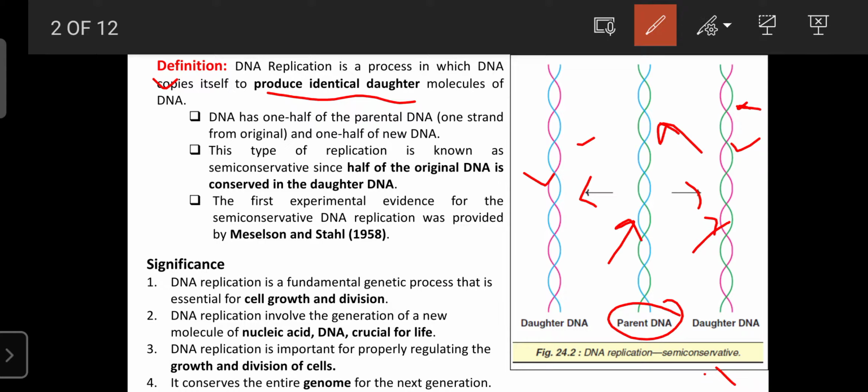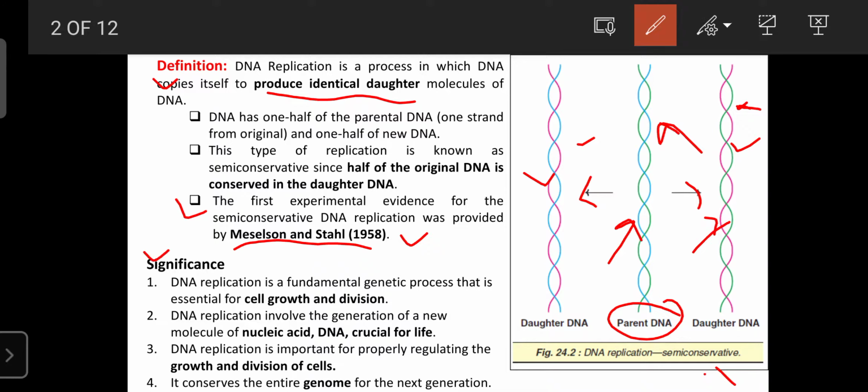Also it is helpful to find out the targets for a particular disease by drugs. So after 1958, the semi-conservative model was provided by Meselson and Stahl.